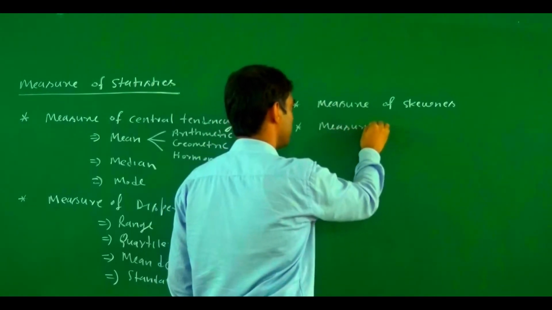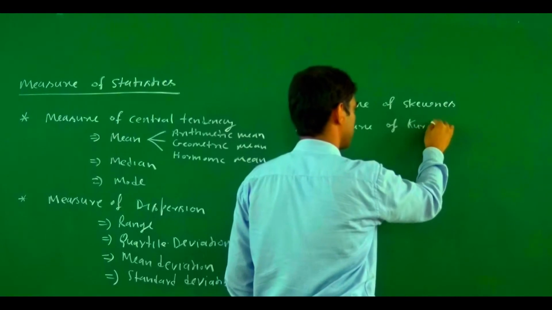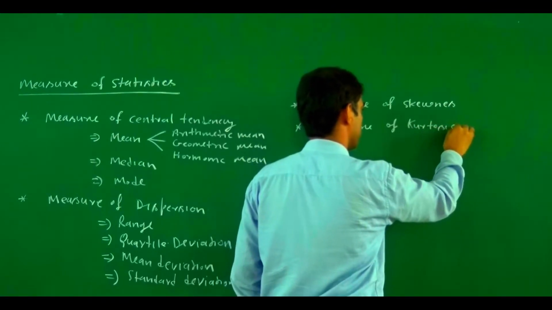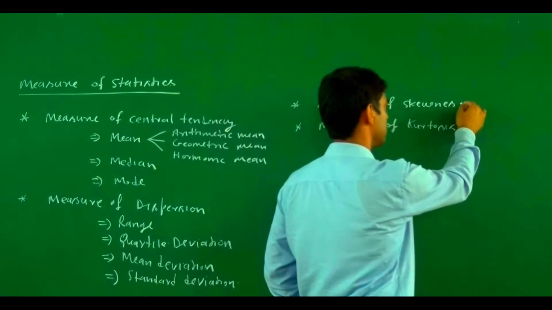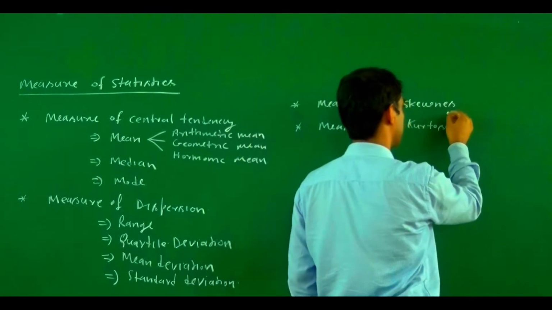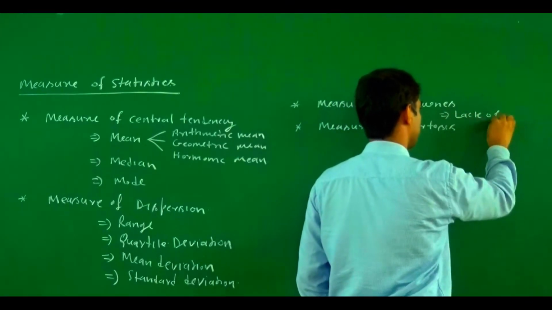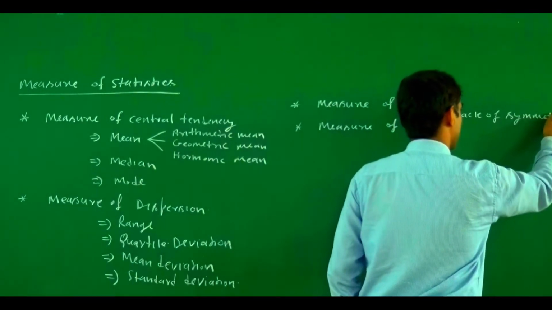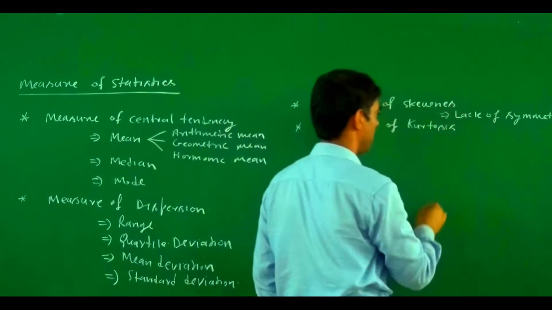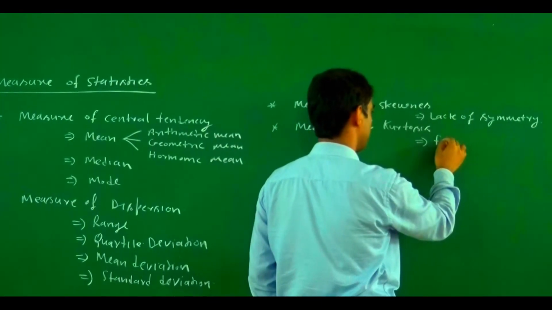Measure of kurtosis. The measure of skewness measures the lack of symmetry, and this one measures the flatness.